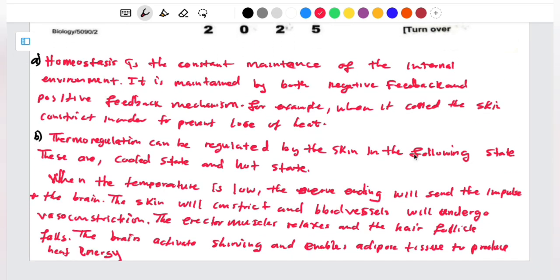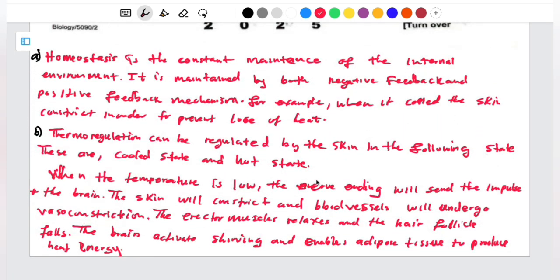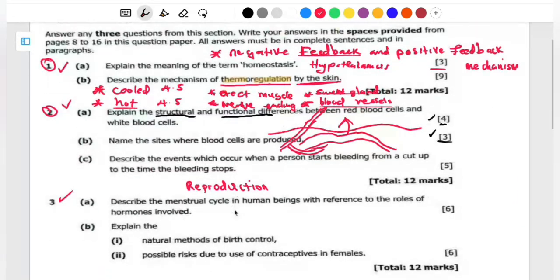Apart from that, what is going to happen to the sweat glands is that during the cold season, they are not going to produce sweat, but they are going to be effective during the hot state, where they are going to release sweat. And then what else can I include here? I've talked about the blood vessels. The skin is going to dilate. The erector muscles are going to contract in order to pull the hair follicle, so it is going to stand in order to allow the loss of heat. So that is what you're supposed to answer on this part.